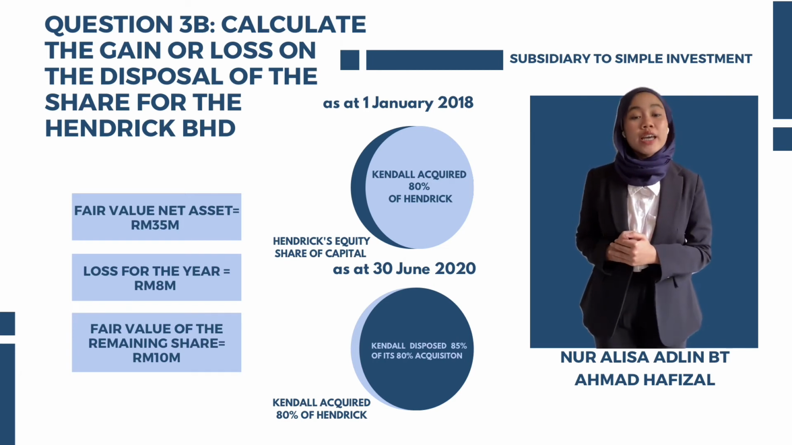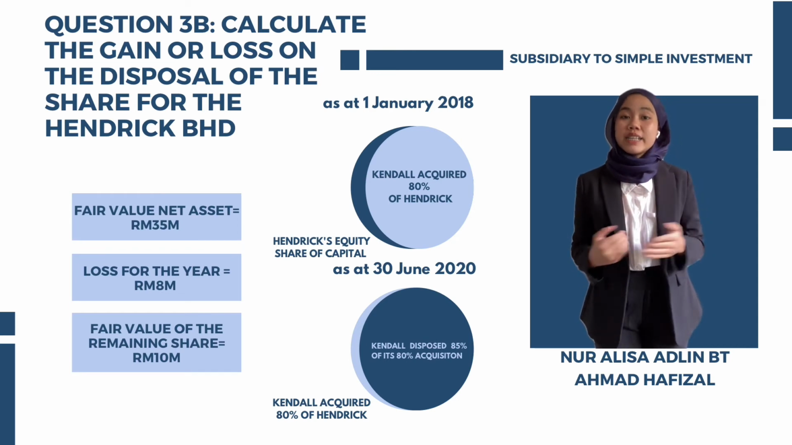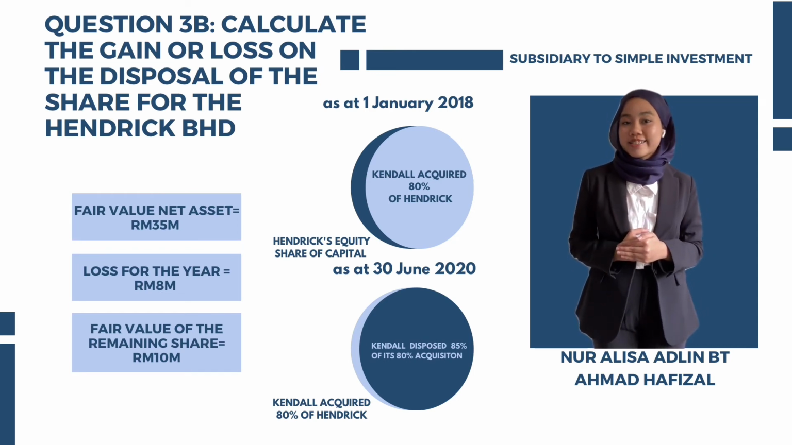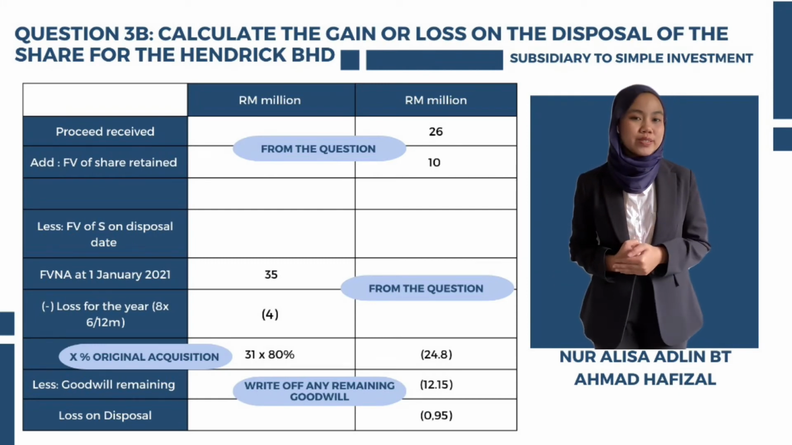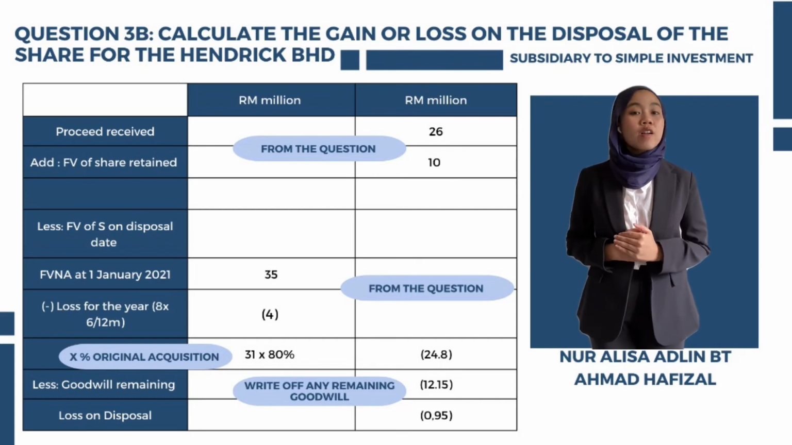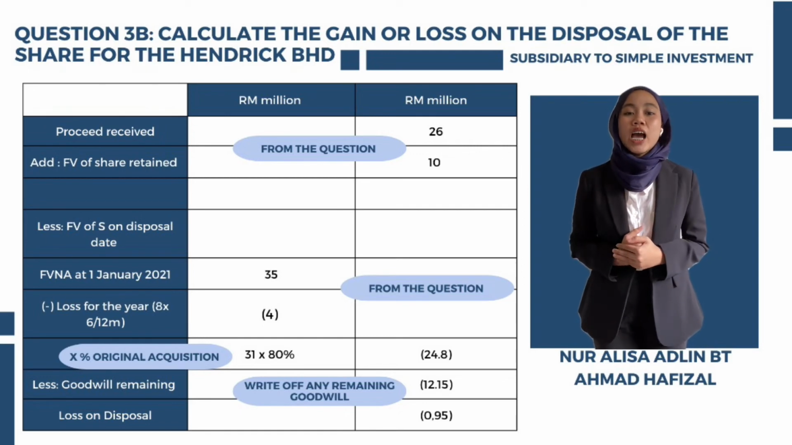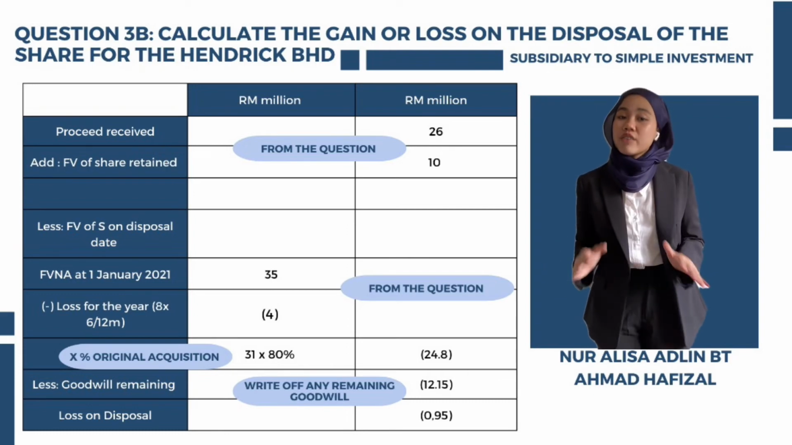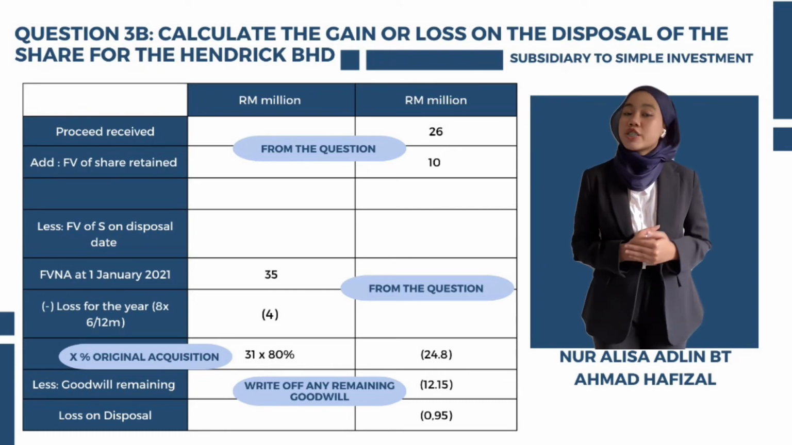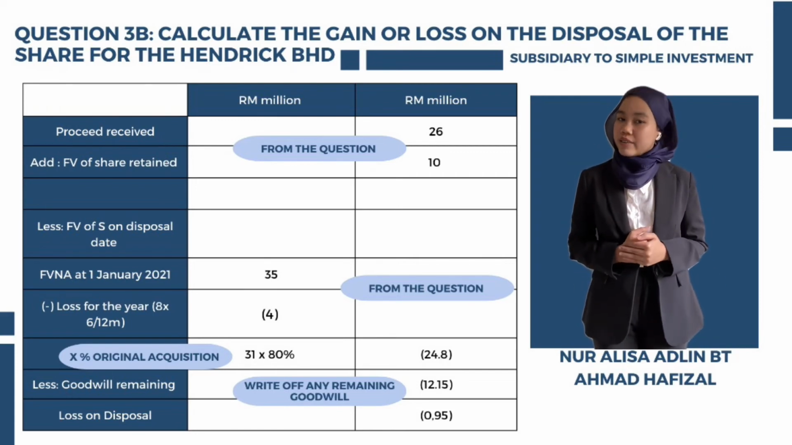During the disposal of the share, it was stated, first, the fair value of net assets was 35 million, second, Candle's loss at the end of the year was 8 million, and lastly, the fair value of the remaining share was 10 million. Without further ado, let's go on to the next step, which is to calculate the gain or loss from disposal. When comparing how to calculate gain or loss on disposal of subsidiary to subsidiary and subsidiary to simple investment, the primary distinction is that for subsidiary to simple investment, we are required to write off any remaining goodwill that was calculated during the acquisition of the share. It is also required to add the fair value of the share retained to the proceeds received.